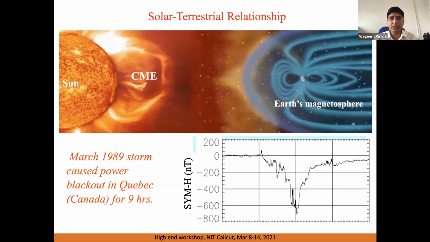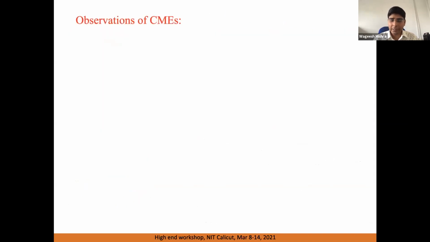So such CMEs can give rise to strong space weather events. When I say space weather events, it refers to any perturbation in the near-Earth atmosphere and magnetosphere that can give rise to phenomena which can disrupt technological systems in space, even underground.